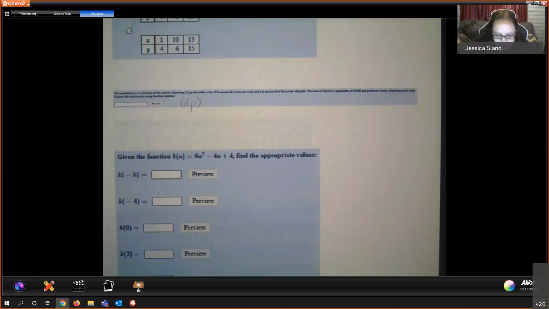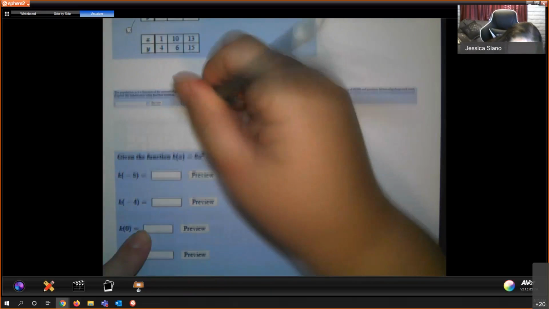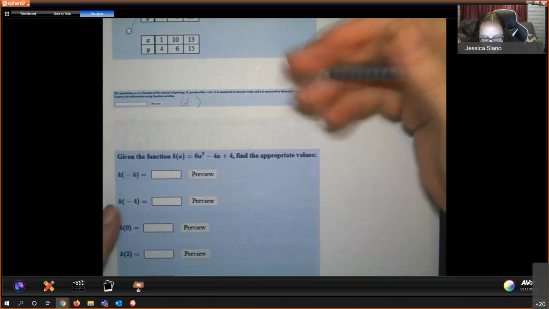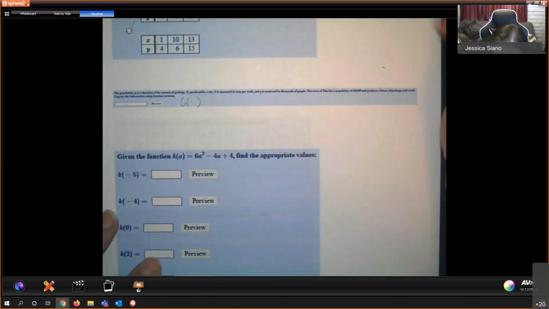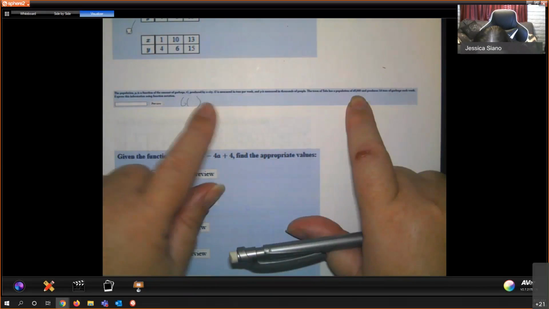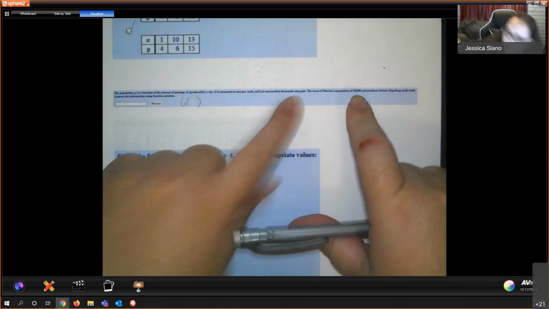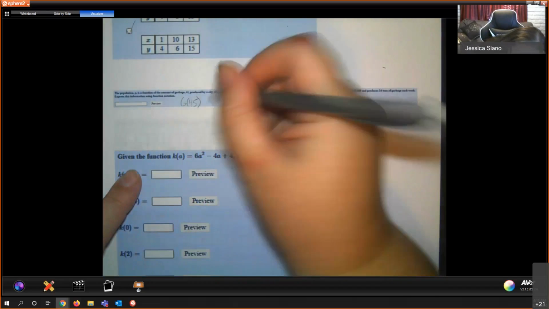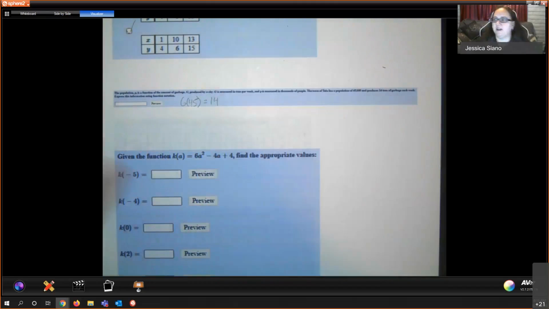Oh, okay. See, so then if we were writing function notation, it would be something like G of P equals and then a function, but they don't really give us enough information for that. So instead what they want is the population of 45,000, but you see how it says P measured in thousands? So then 45,000 would be 45. A population of 45,000 produces 14 tons of garbage per week. So that's how they want you to do that one.